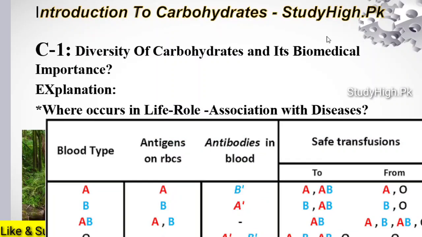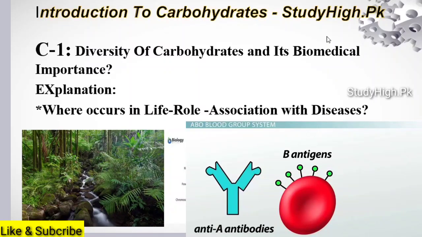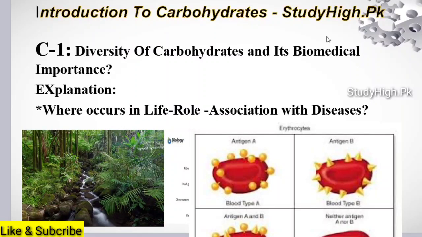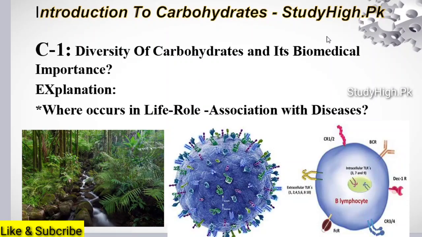So first of all, if you want to know about your blood group, as you know we have different types of blood group, A blood group, B blood group. We specify different types on the basis of the presence of antigen on the red blood cells. What is antigen? Antigen is a glycoprotein made of carbohydrate and proteins, and blood groups have different peculiarities like Bombay phenotype etc. Similarly, our immune system, antibodies, plasma cells, B lymphocytes, T lymphocytes respond to different types of antigens. So carbohydrates are very important in antigens produced by different microorganisms.